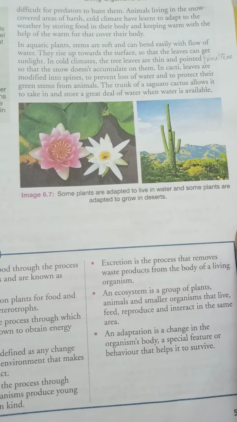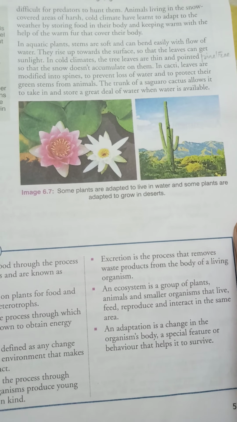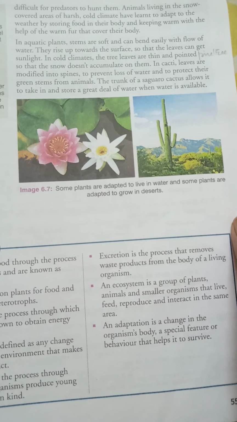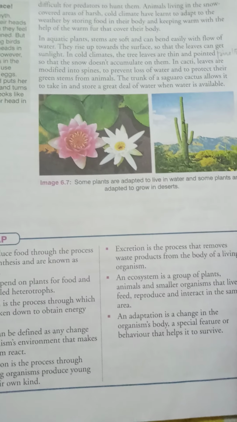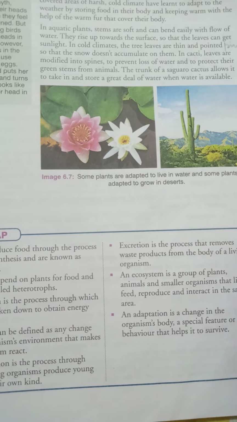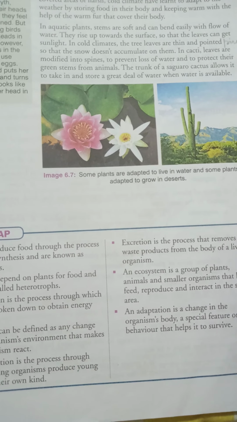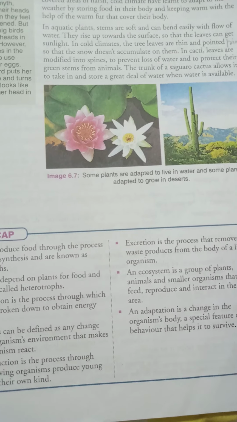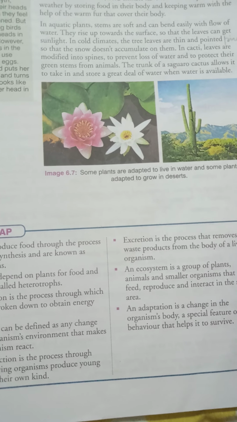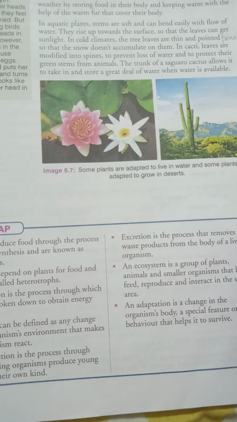That means just like polar bears, they are living in a very cold area, so they store their food in their body, and also with the help of thick fur they keep their body warm in that colder area. These are some examples of adaptation.